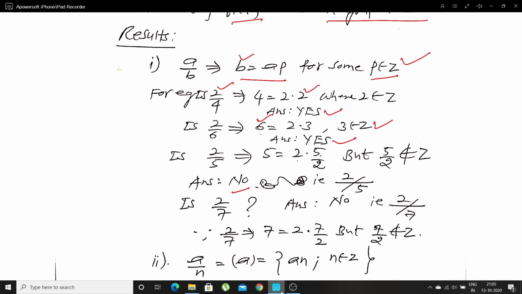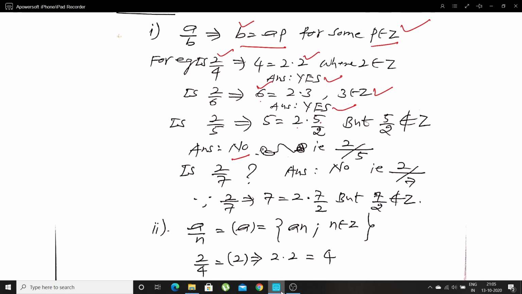Let me take one more example. Is 2 divides 7? Again the answer is no, because 2 divides 7 can be written as 7 equal to 2 into 7 by 2, but 7 by 2 is not an integer.